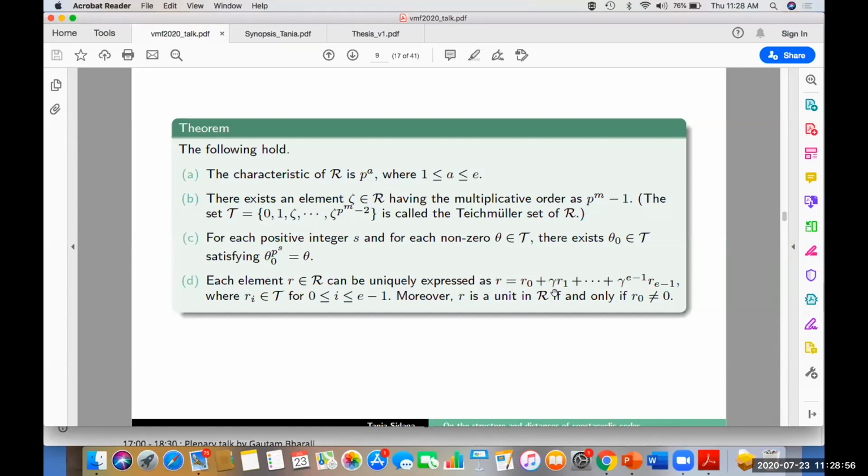And since gamma is a nilpotent element, therefore r is a unit in R if and only if r naught is a unit. And since r naught belongs to the Teichmuller set and every non-zero element of the Teichmuller set is a unit, therefore r naught is a unit if and only if r naught is non-zero.